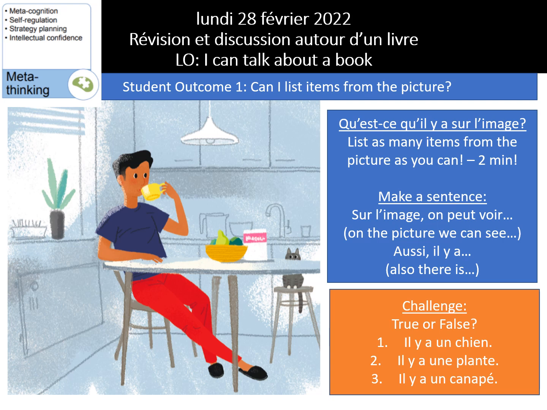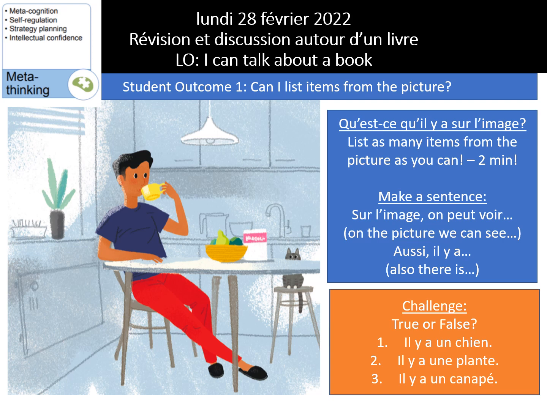Also make a sentence. We just saw that in the last slide. Sur l'image, on peut voir. So instead of making a sentence in English, you can make it in French. You're going to say sur l'image, on peut voir, and then you can write the words. If you do not know how to say the words in French, you have wordreference.com, okay, to lean upon. Then you have challenge, true or false.